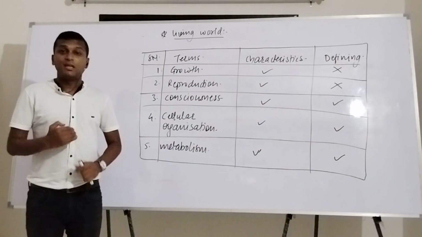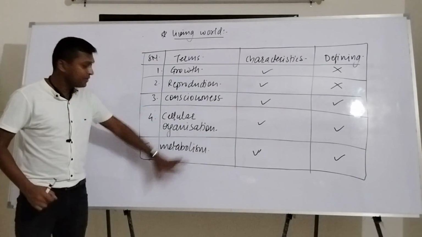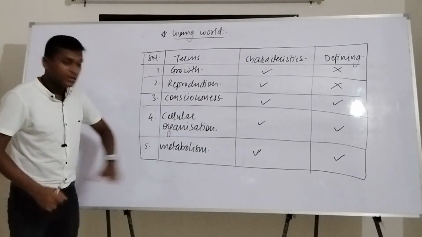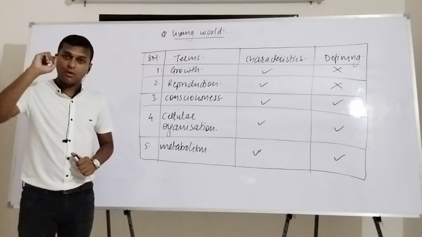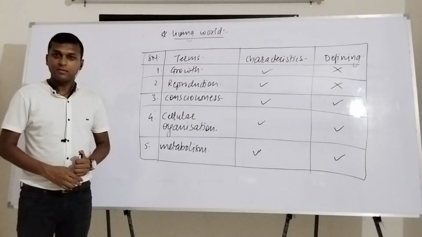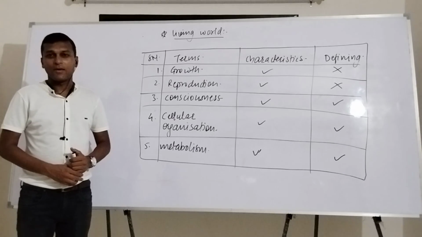Getting this? This is how you can say that all these five are the characteristics of living organisms, but these are the three defining features which should always remain present in an organism. Okay? That's all about various types of properties of living organisms.